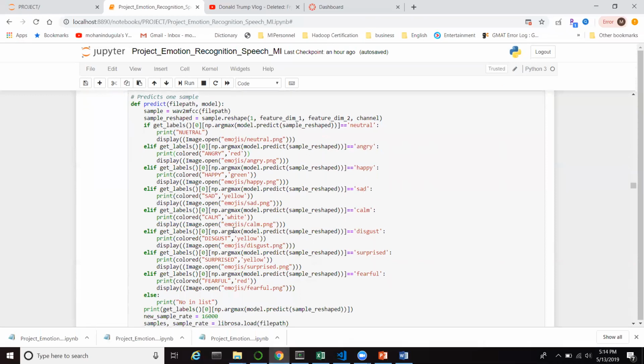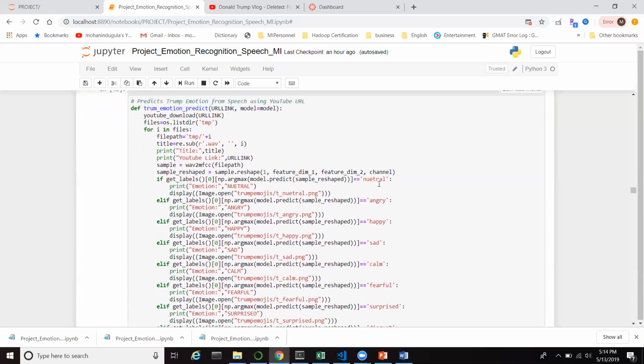And this is the main prediction function, which takes the file as input and generates MFCC, and the model predicts the value, then we compare it. Whenever the respective emotion matches, it displays the emotion with an emoji.